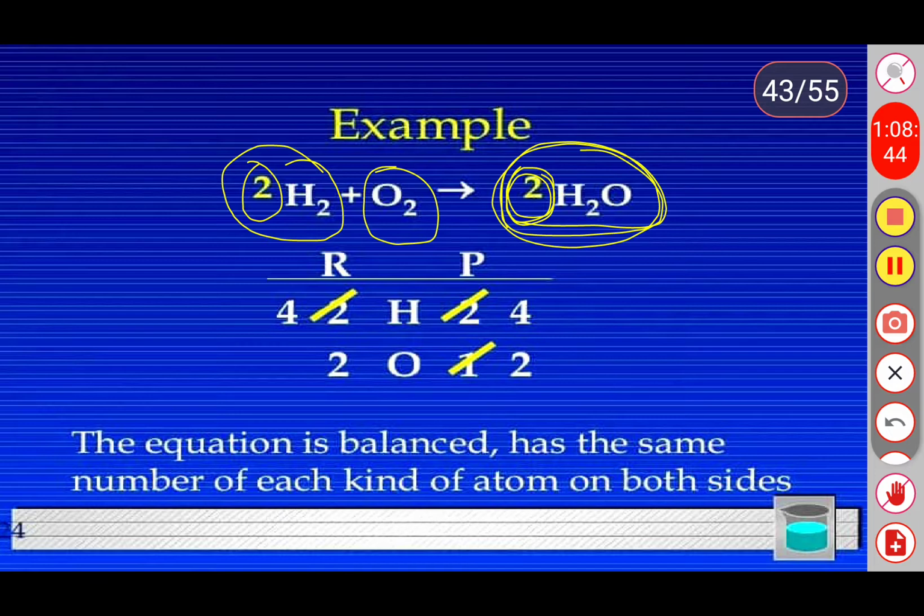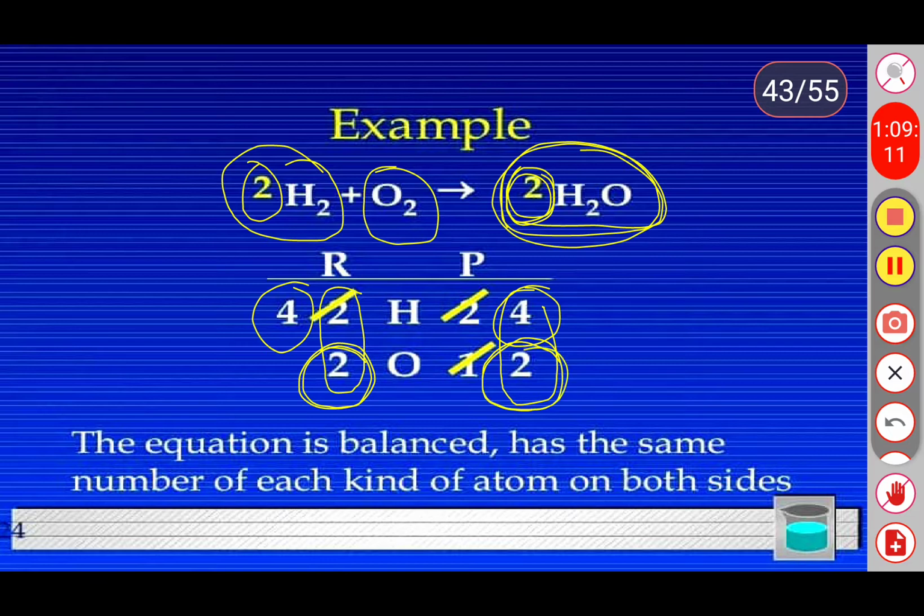Now count the number of reactants and products. How many hydrogen atoms are present here? 4 hydrogen atoms, right? In the part of the product we have 4 hydrogen atoms. In the part of the reactant we have 2 oxygen, and in the part of the product also 2 oxygen.